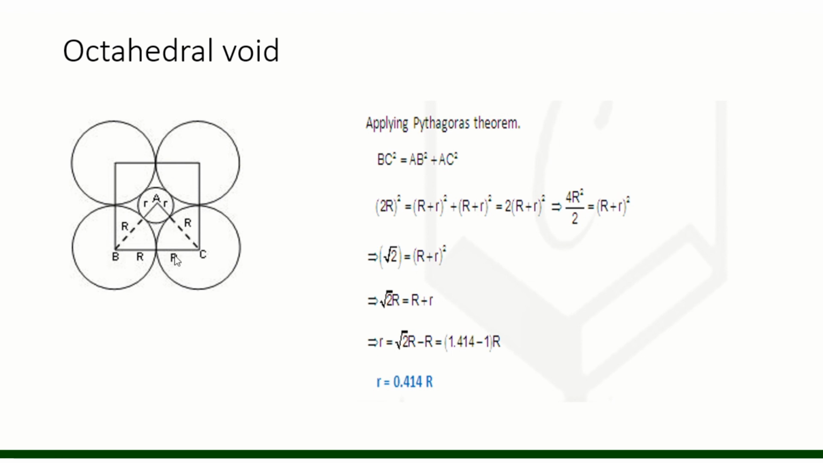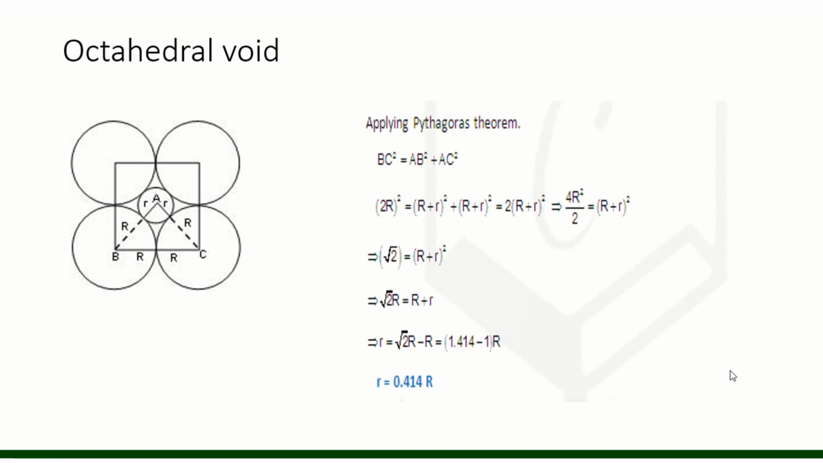By Pythagoras theorem, we could take this as a hypotenuse. So r square upon r plus r square, what would we get? r upon R is equal to 0.414. So r upon R is equal to 0.414 for an octahedral void, and it can accommodate the size of any atom or any particle from 0.414 to 0.732, except 0.732.